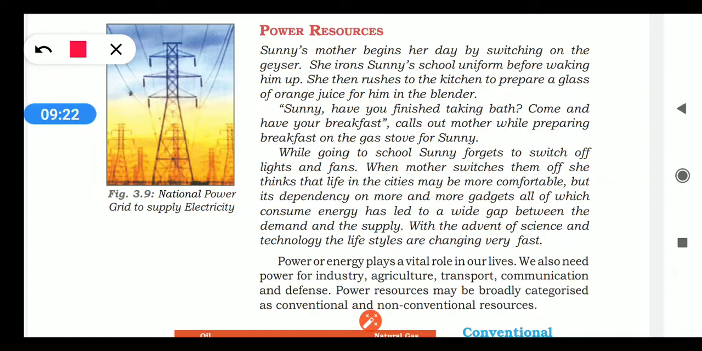While going to school, Sunny forgets to switch off the lights and fans just like you all do. When mother switches them off, she thinks that life in the cities may be more comfortable, but its dependency on more and more gadgets, all of which consume energy, has led to a wide gap between the demand and the supply. With the advent of science and technology, the lifestyles are changing very fast. So, isn't Sunny's mother thinking right?